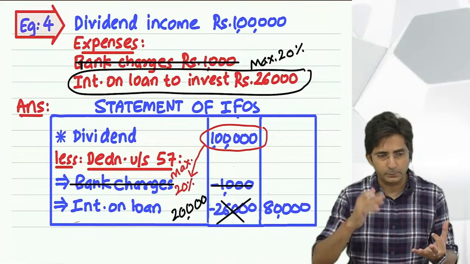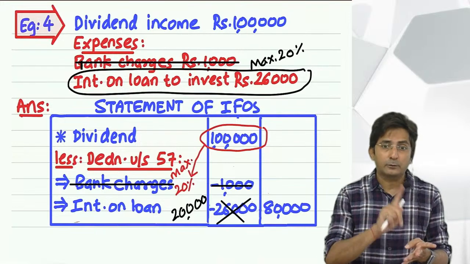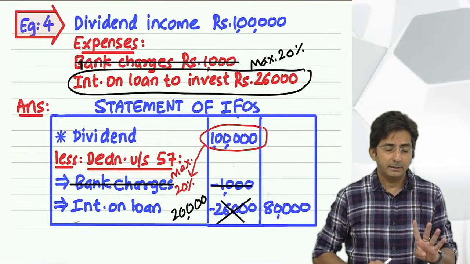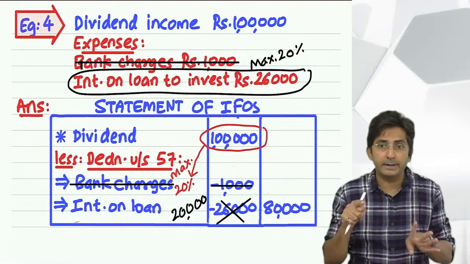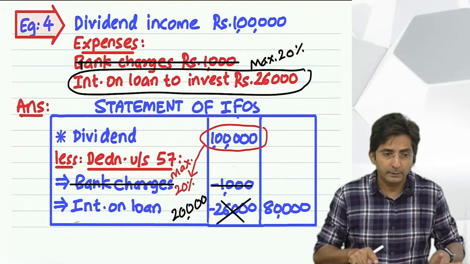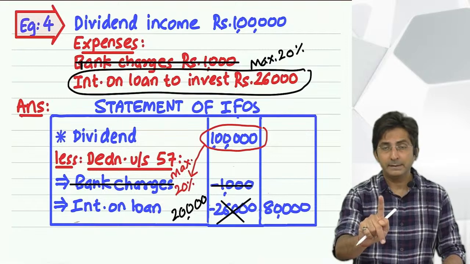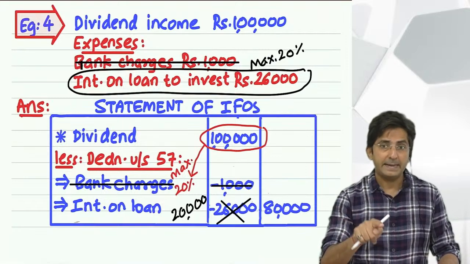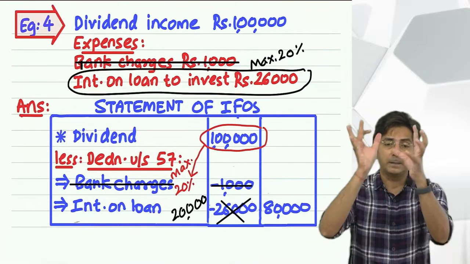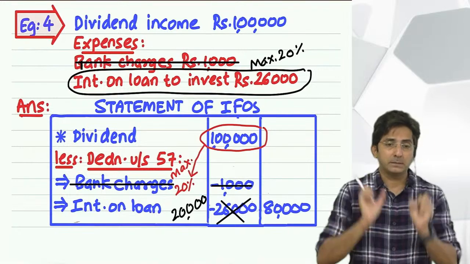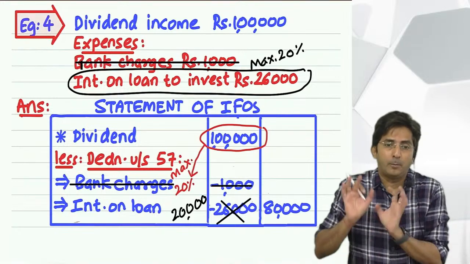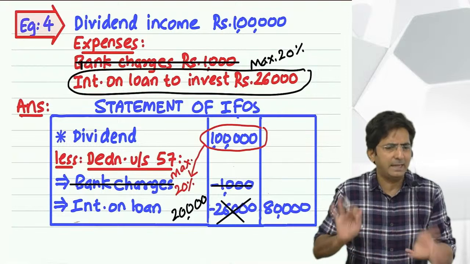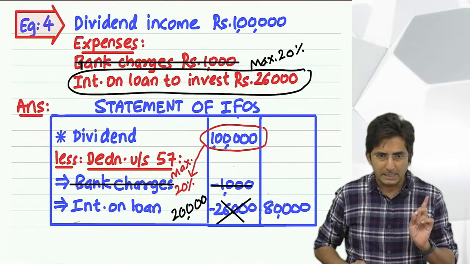So ignore the expense. Dividend and mutual fund income, deduct only one expense. That is interest on loan, and that too a maximum of 20% of the dividend income. And the maximum is not more than that. If the actual amount is less, then less, whichever is less. Okay. This was example 4.